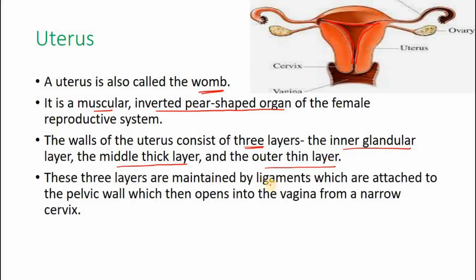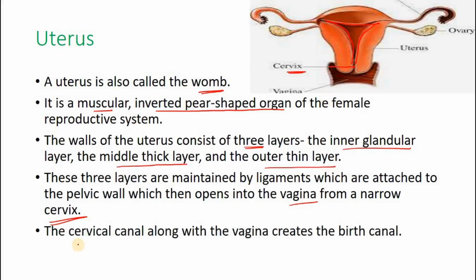These layers are maintained by ligaments which are attached to the pelvic wall, which then opens into the vagina from a narrow cervix. So the cervix is the passage. You can see this is the cervix. Right? This part is the cervix. It's a narrow passage. The cervical canal along with the vagina creates the birth canal.